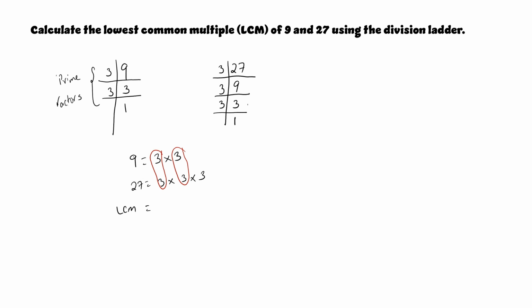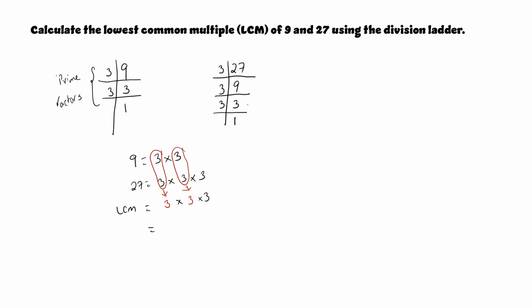So to calculate my LCM, I will be using the 1 3 from this grouping. I will also be using 1 3 from this grouping, and then for my final 3, this 3 will also be included in my calculation. So with the LCM, unlike with the HCF, all of the numbers are used in our LCM.